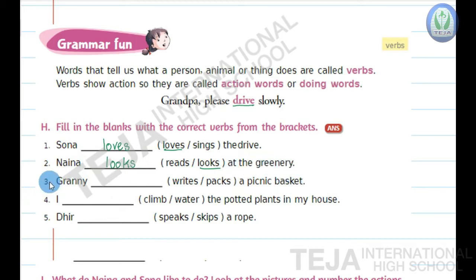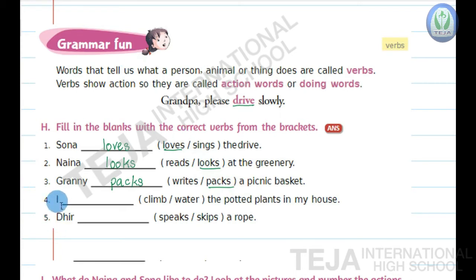Okay. Now the third question, children. Granny dash a picnic basket. The options are writes, packs. So what does Granny do? Granny packs a picnic basket. So the answer is packs. Write packs in the blank, children.